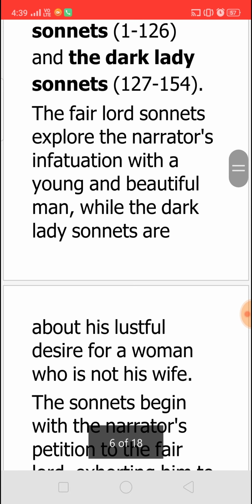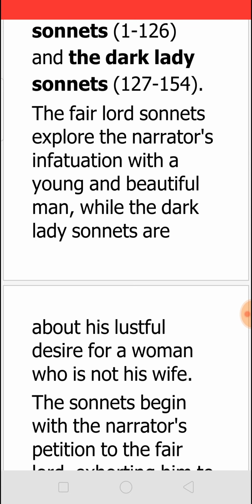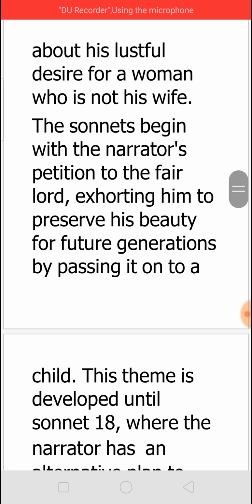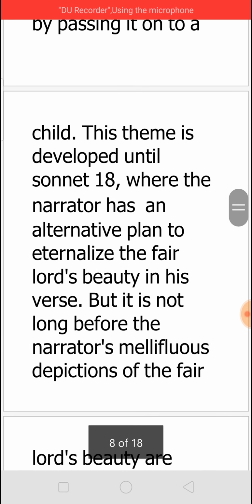In the fair lord sonnets, the narrator expresses his infatuation towards a young and beautiful man, and in the dark lady sonnets he talks about his lustful desire for a woman, and this woman is not his wife. The sonnets begin with the narrator's petition to a fair lord, asking him to preserve his beauty for future generations, and for this he says that he has to have a child to whom he can pass on his beauty. And this theme develops till sonnet 18.